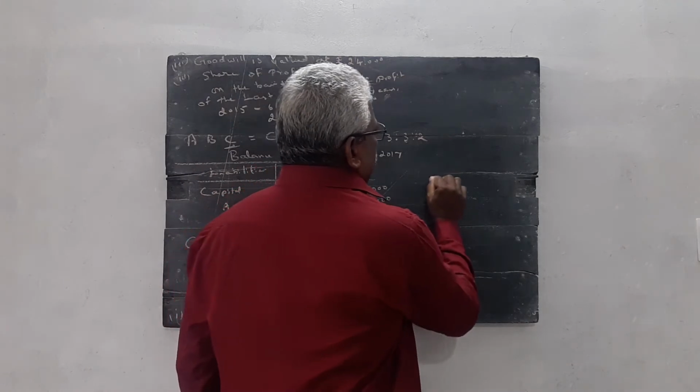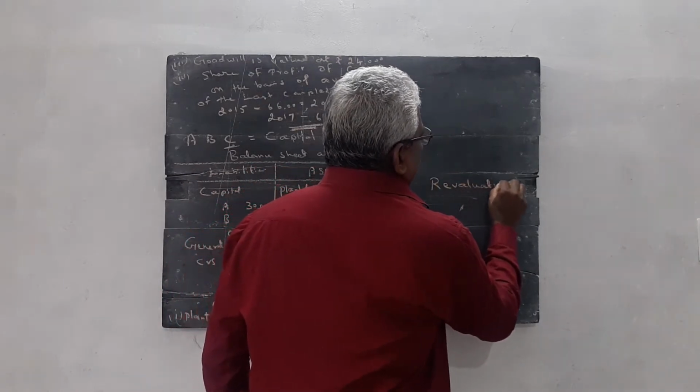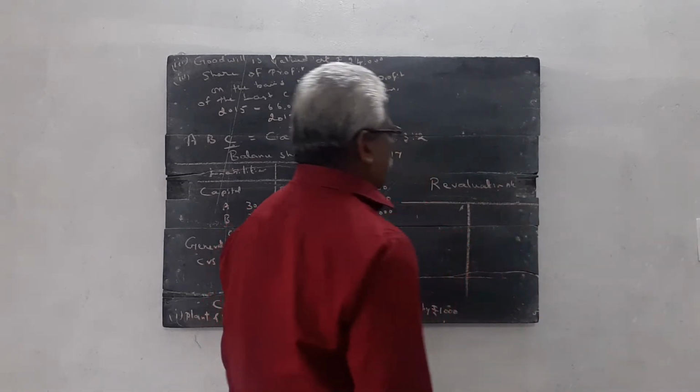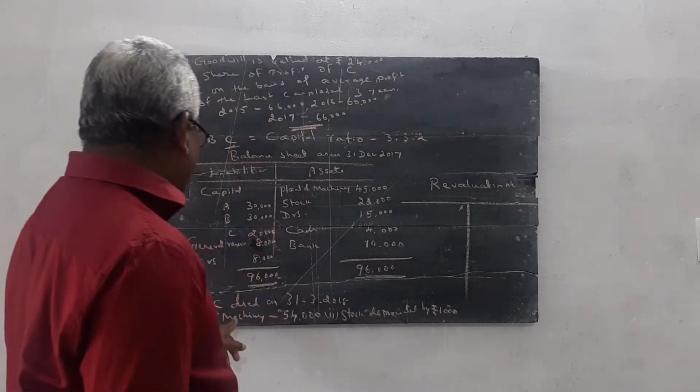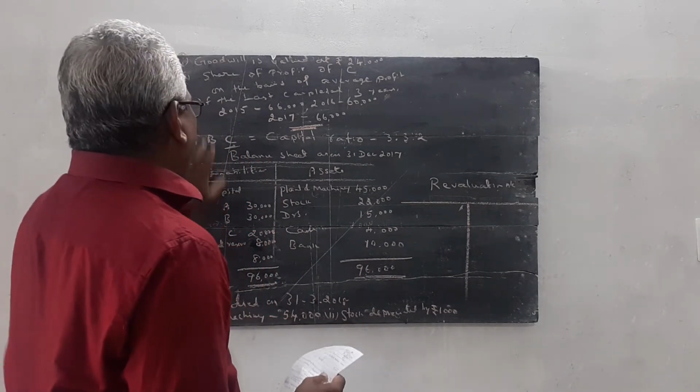Then first we do the revaluation account. The revaluation account is very simple and we already solved many problems like this. Here, only plant and machinery and stock come.